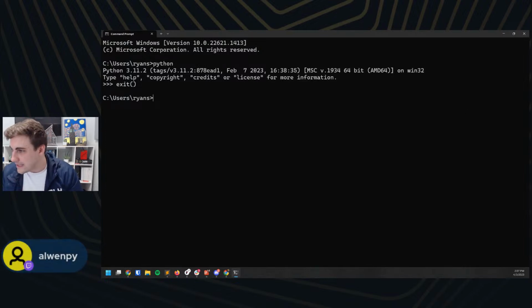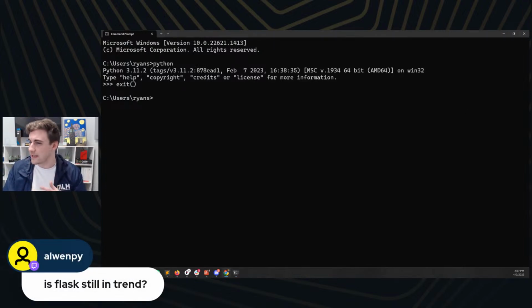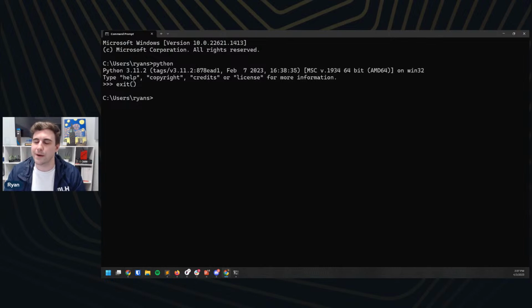Somebody asking, is Flask still in trend? My understanding is there's FastAPI, is that the name of it? It's another popular tool right now, and there's also another really popular one. Is it Django? Is that the Python one? Someone's gonna have to help me out in chat. I can look it up, but there's another Python web framework that's very popular. It's Django. Thank you. It is just much bigger and more complex, is my understanding of it, and so I've never really bothered with it. I've always stuck with Flask because I don't do, air quotes, real development here. I mostly just do small hacks for myself.